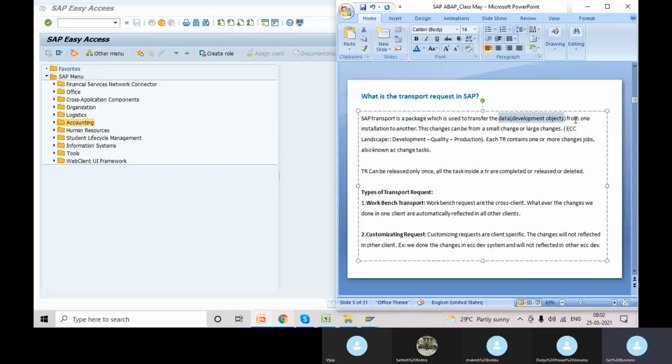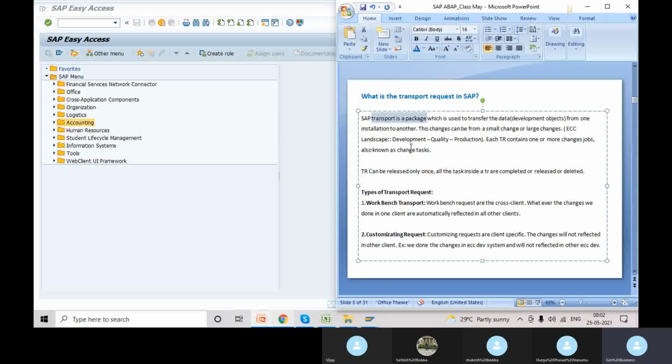This is at a high level. One installation to another installation, because development and quality both have separate installation numbers. Installation is technical: there is one number provided by SAP for each system to register in the SAP portal. That we call the installation. To transfer data between the installation systems, we need those transport packages.